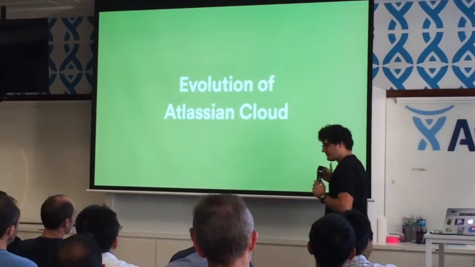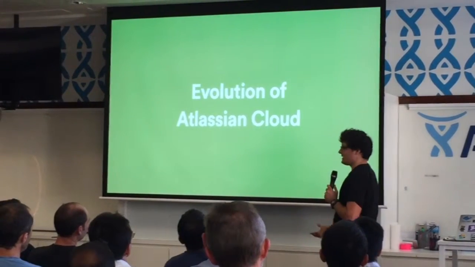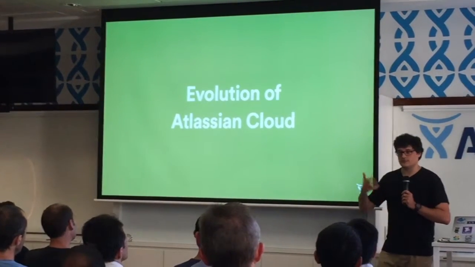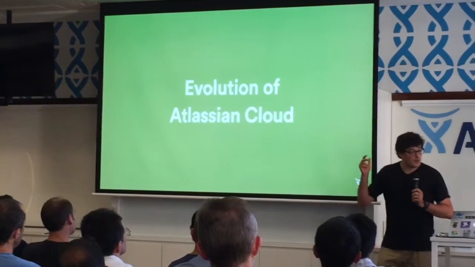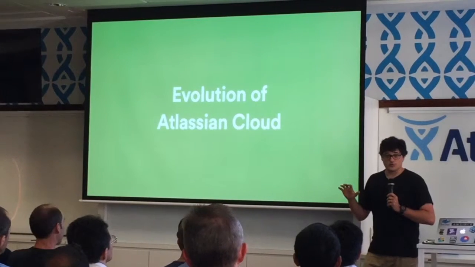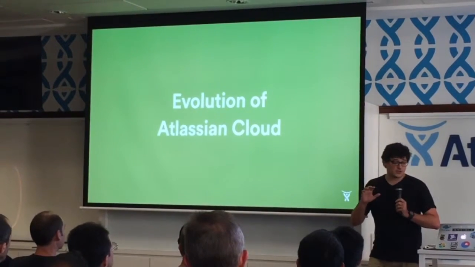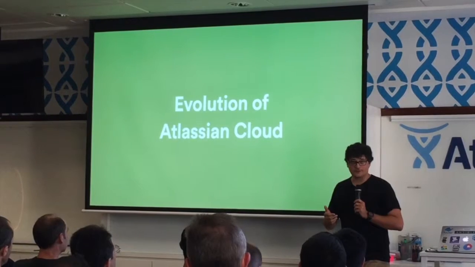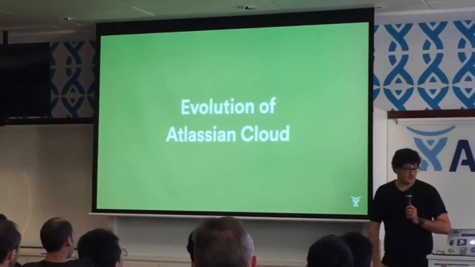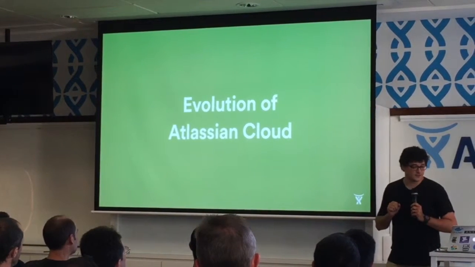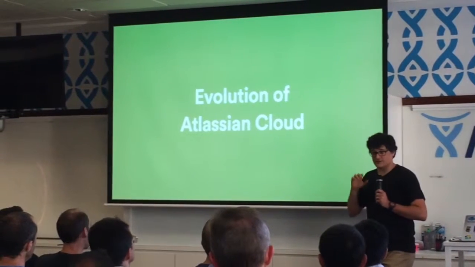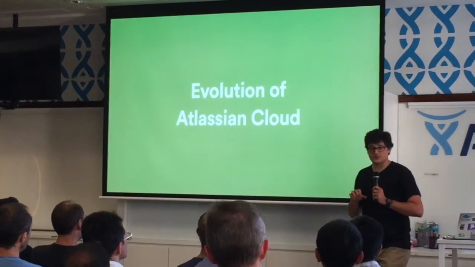And the Micros platform is part of the evolution of Atlassian Cloud. When you go to Atlassian Cloud, you sign up, you get Confluence or Jira or whatever it is you're signing up for. That's all running on another bit of infrastructure called Unicorn. And that infrastructure is a virtualization platform. It runs on a bunch of custom hardware in data centers, and it's kind of nasty to deal with, so we don't really do that. It is a really good solution, but it's very specifically tailored to the needs of Confluence and Jira.